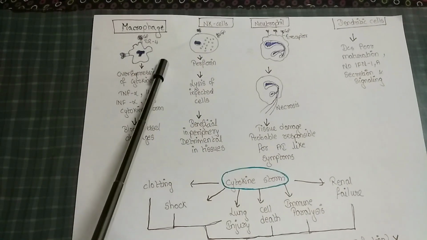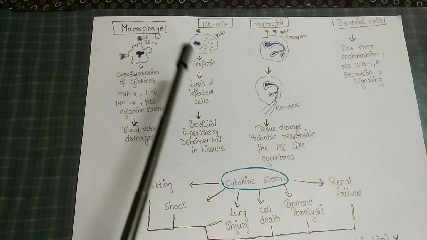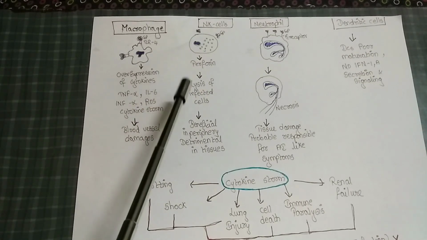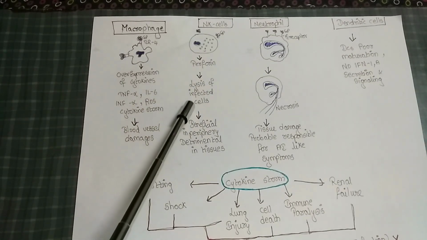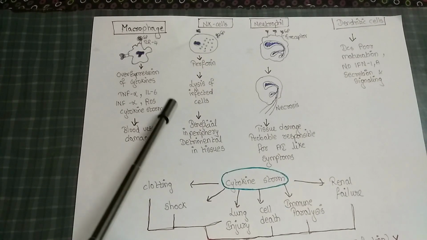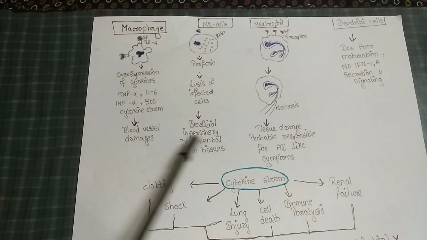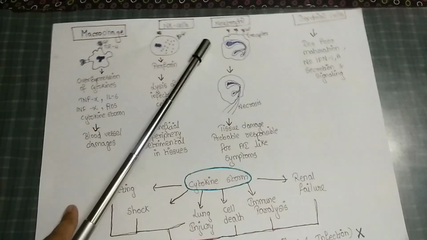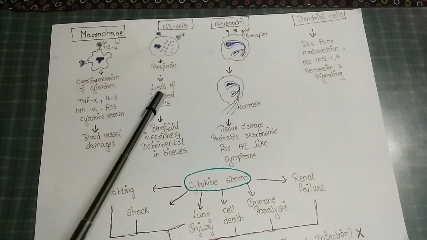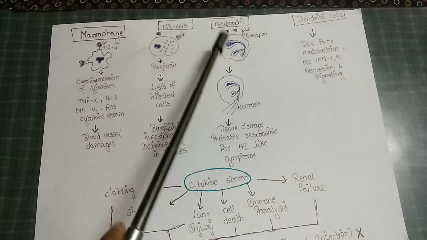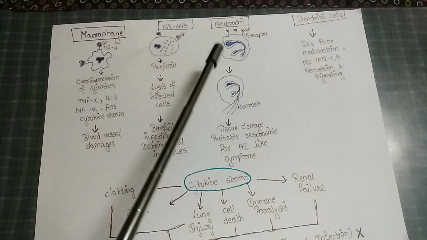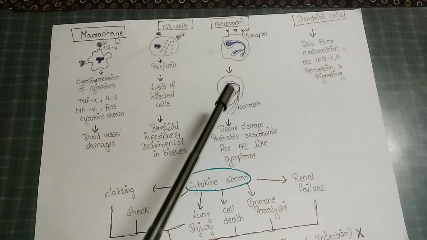Now coming to NK cells, there will be interferons, which lead to the lysis of the infected cell. So they are somewhat beneficial in peripheral tissue, but if they overproduce, that may damage the cell. Coming to neutrophils, there will be necrosis and tissue damage.